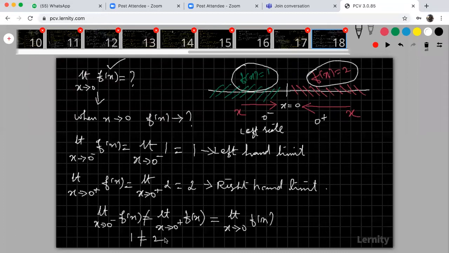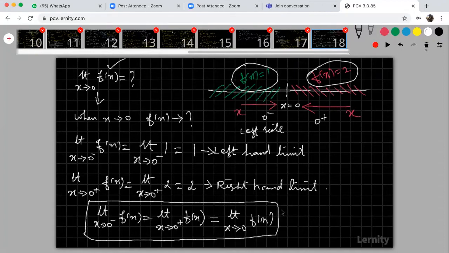If these two are not equal, the limit does not exist. If both are equal, the limit exists, and that equal value is the limit. Please try to understand. If the left hand limit and right hand limit are equal, then that is the limit value. But here this value is 1, this value is 2, not equal, which implies the limit does not exist.